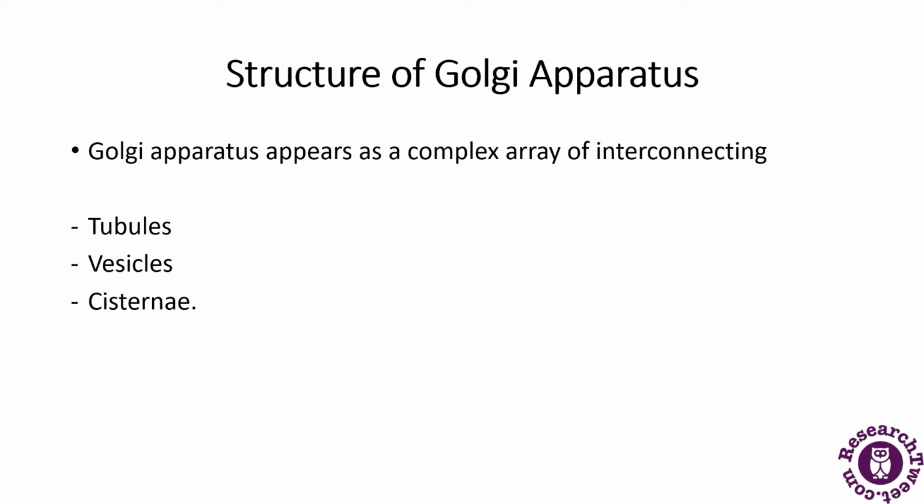It is extremely pleomorphic in some cell types, appearing compact and limited in some, and spread out and reticular, net-like, in others. These are the three parts of the structure of the Golgi apparatus: tubules, vesicles and cisternae. We will discuss these in detail.